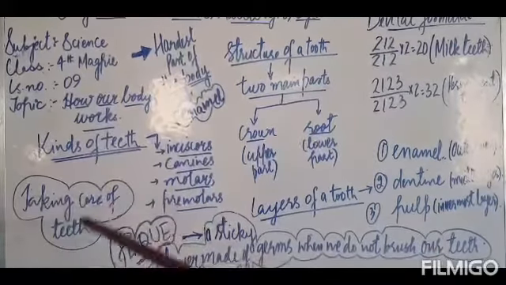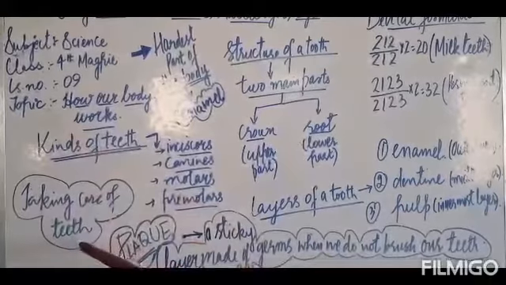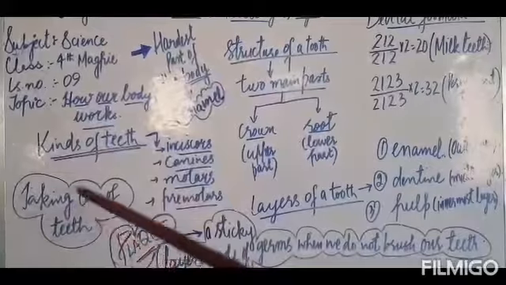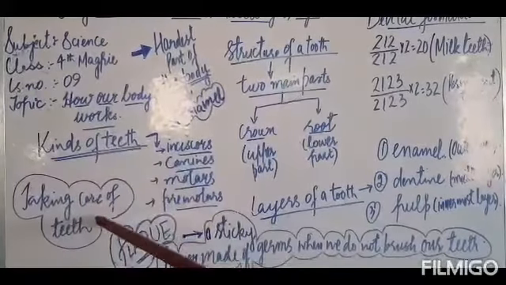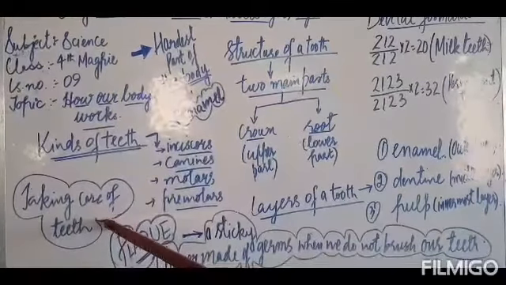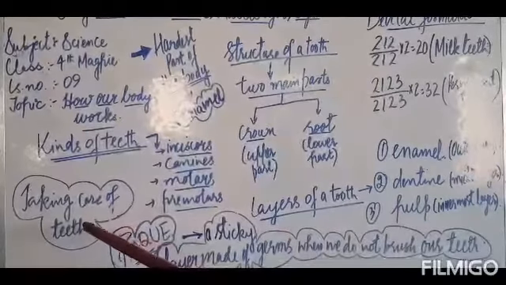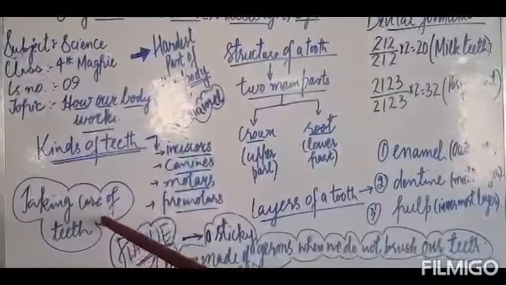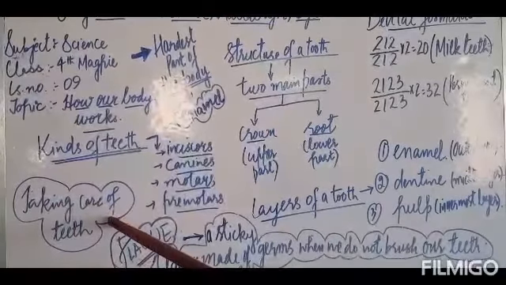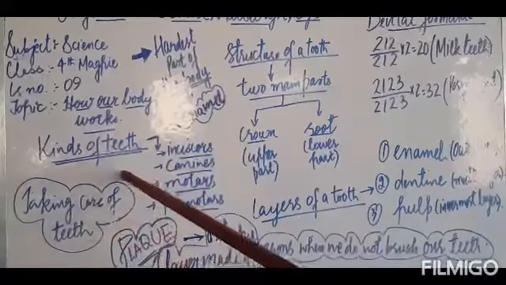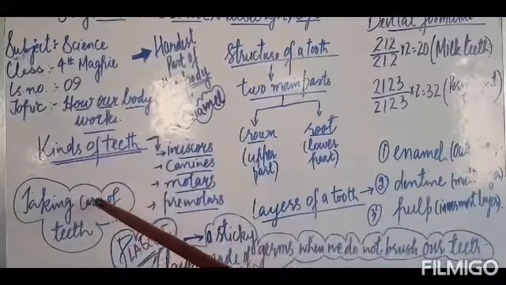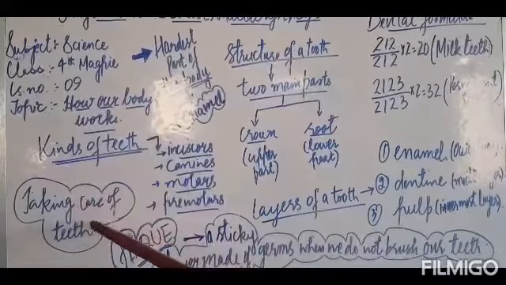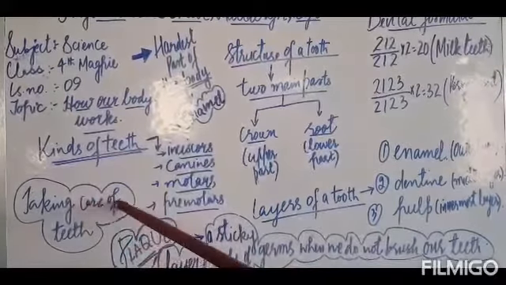In order to save our teeth, in order to make our smile beautiful, we need to take care of our teeth. So we should avoid eating too many chocolates and sugary foods. We should also brush our teeth twice a day, once in the morning and once at bedtime.